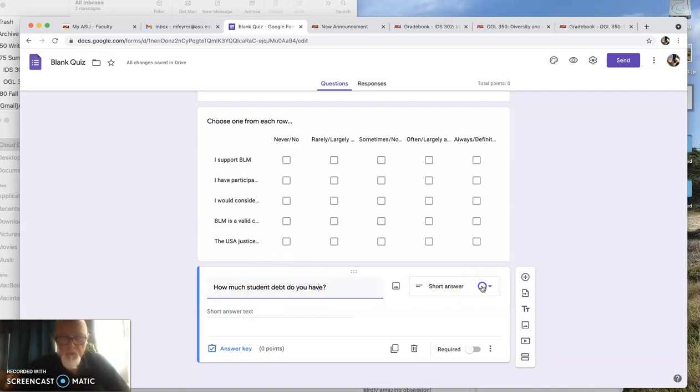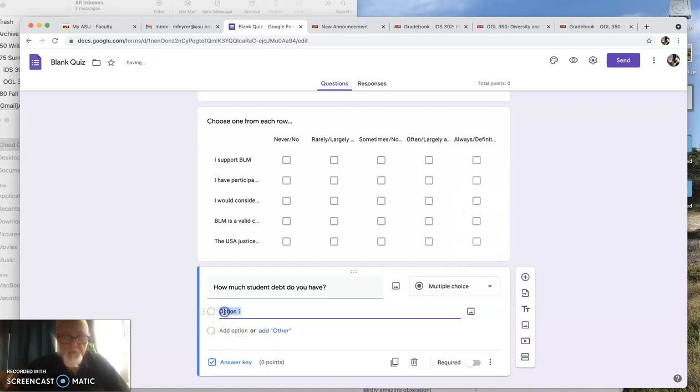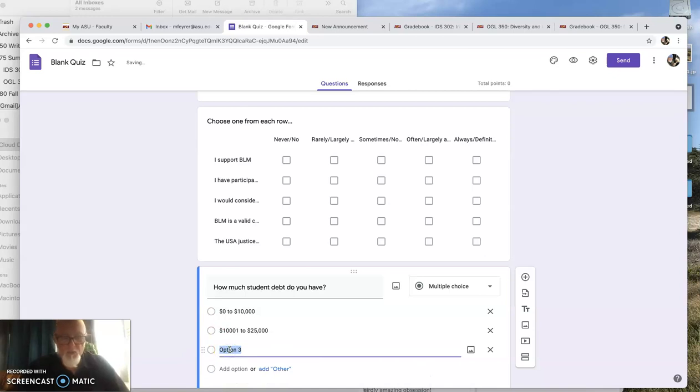So this one is going to be a multiple choice. Option 1 is going to be 0 to, let's say, 10,000. This one's going to be 10,001 to 25,000. You know, make it neat or whatever. And then this one goes higher, you know, 25. And don't, like I said, don't judge it by you. Don't be provincial or narrow-minded. Remember that.